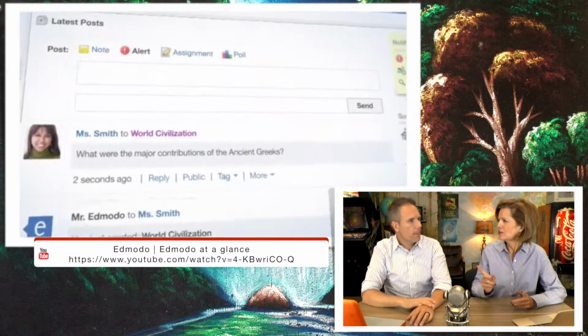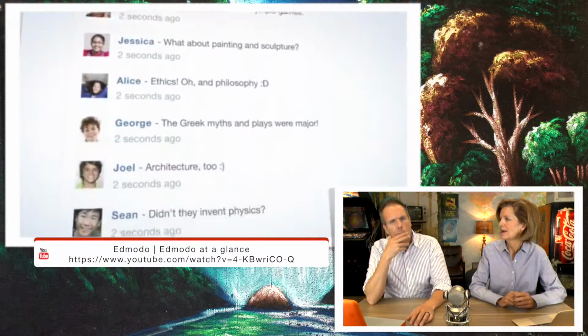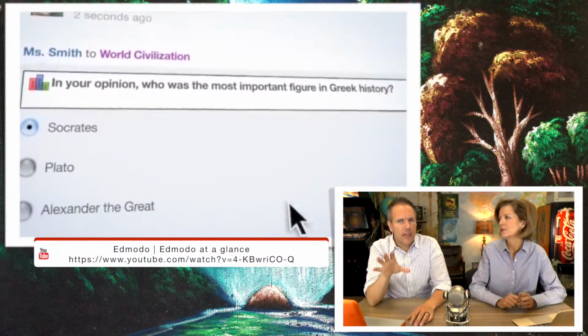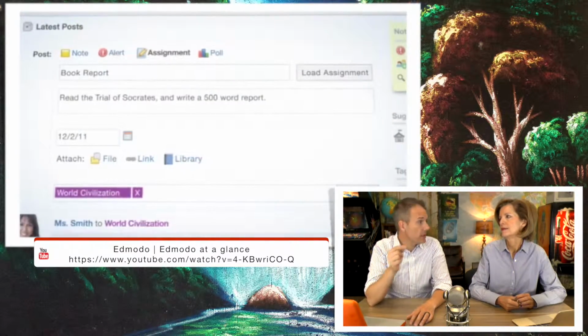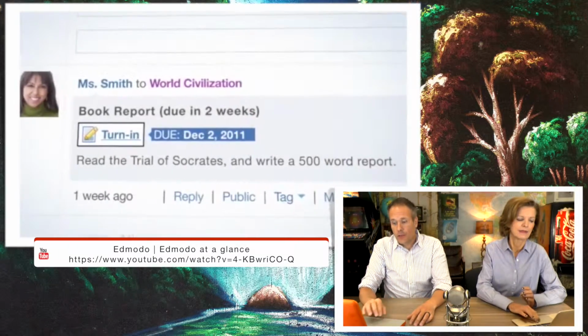Can parents get in there too? I think they can. If you're using Edmodo, let us know. Yeah, if you're using Edmodo, tell us more about how parents connect with it. I don't know because we don't use it here, so it's hard to know.